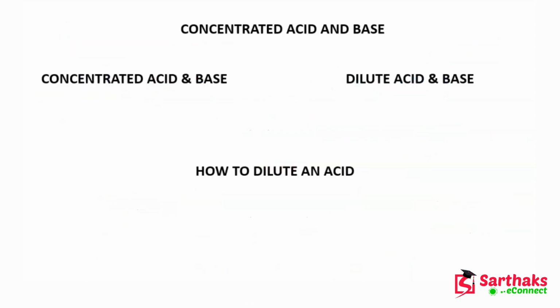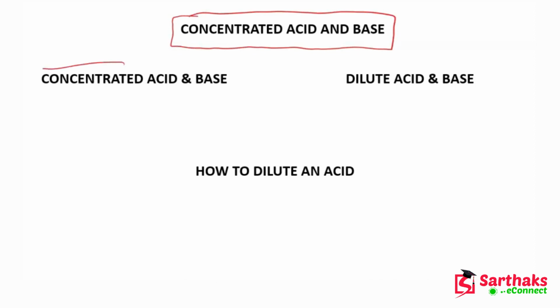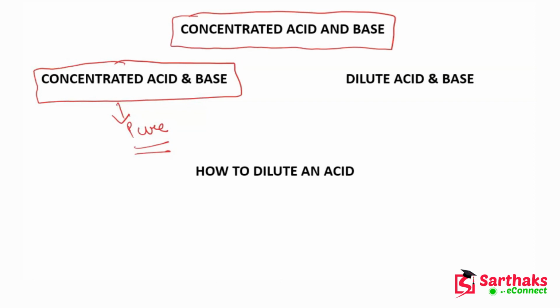Okay students, so here we will study about concentrated acid and base. Basically, concentrated acid and bases are the acids and bases which are in their pure form, or you can say pure acids and bases are known as concentrated acids and bases.